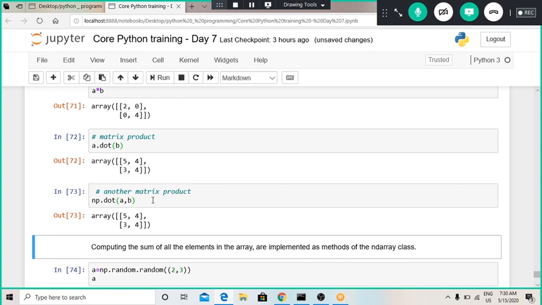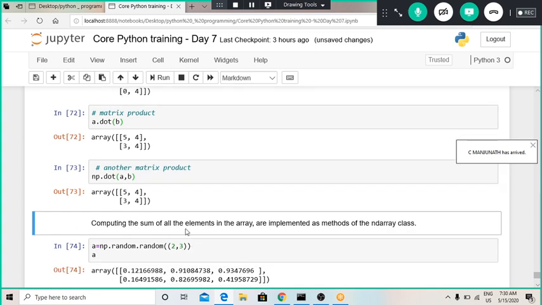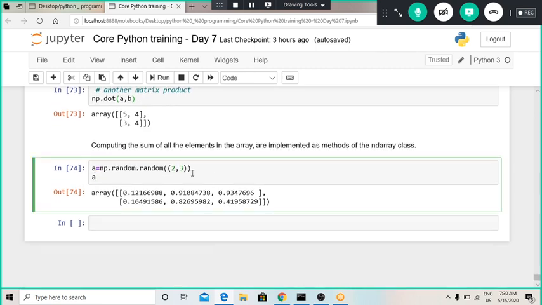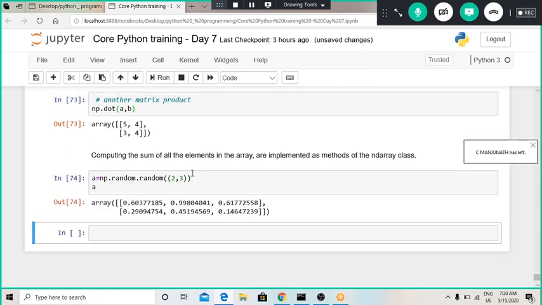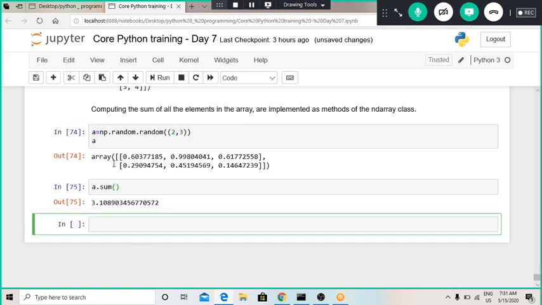Now let us see how to compute the sum of all the elements in an array and implement the method on the array class. Here we have defined a random array, like a equal to np.random. So this is the generation of random numbers, and if I wanted to get the summation of all the numbers, we can use this a.sum function. And if I use the open and closed brackets, it will show us the summation of all these numbers. Okay, so this is the summation.